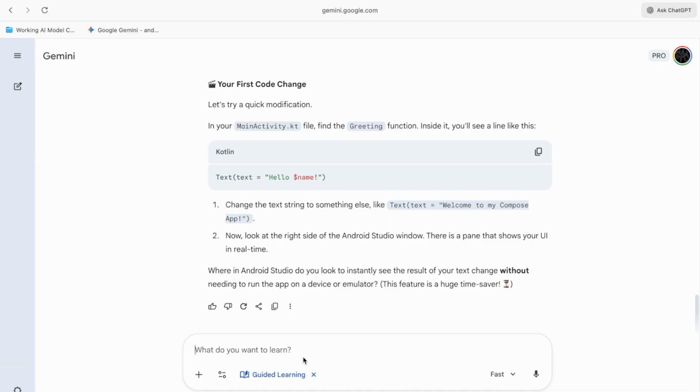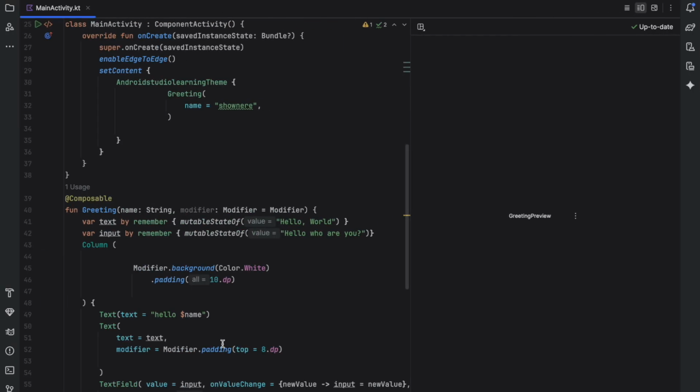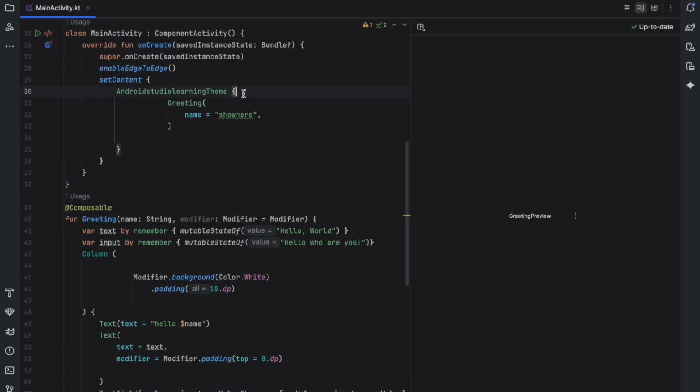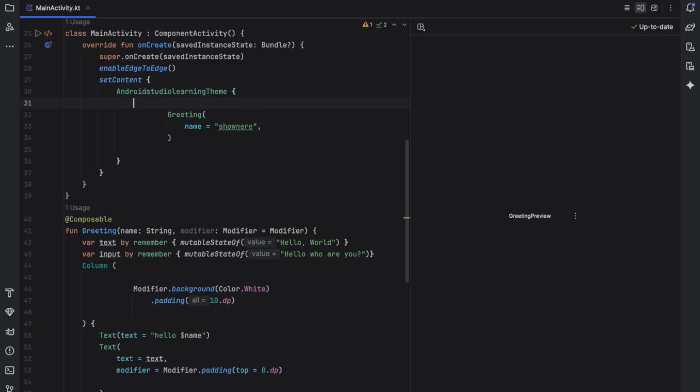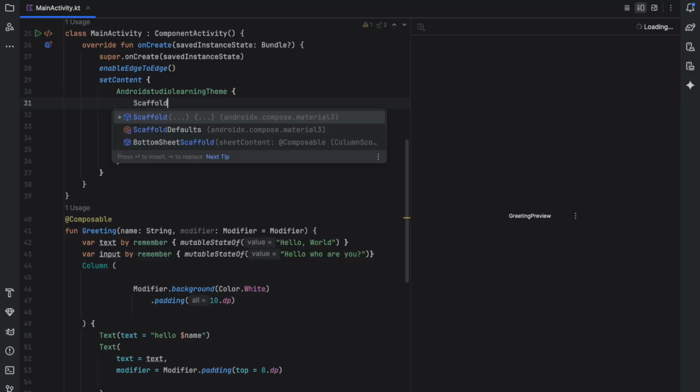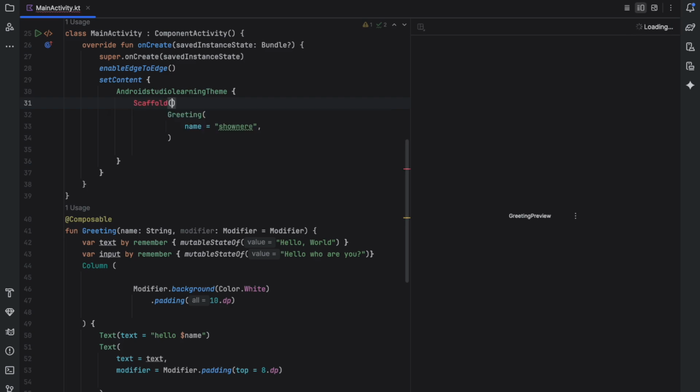Okay. I did it. I did it. Okay. It's similarly like here in a set container to write a function name getting, and so that's what we did it. Okay. So what I was doing last time, yeah, the text hello, getting. I removed the modifier. Okay, that's why this problem is happening. Okay, so I can just add again. Okay, scaffold. I believe that's the name. Scaffold. Okay, then this and then this.